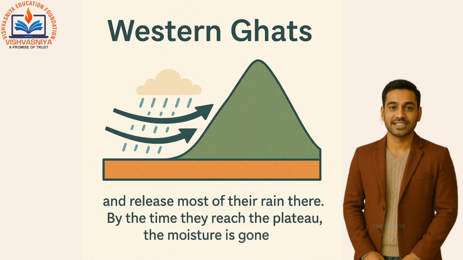Sir, permission to ask? Yes. Why does the Deccan Plateau get less rainfall than the Western Ghats? Excellent point. Because most monsoon winds rise up the Western Ghats and release most of their rain there. By the time they reach the plateau, the moisture is gone, leaving it much drier.